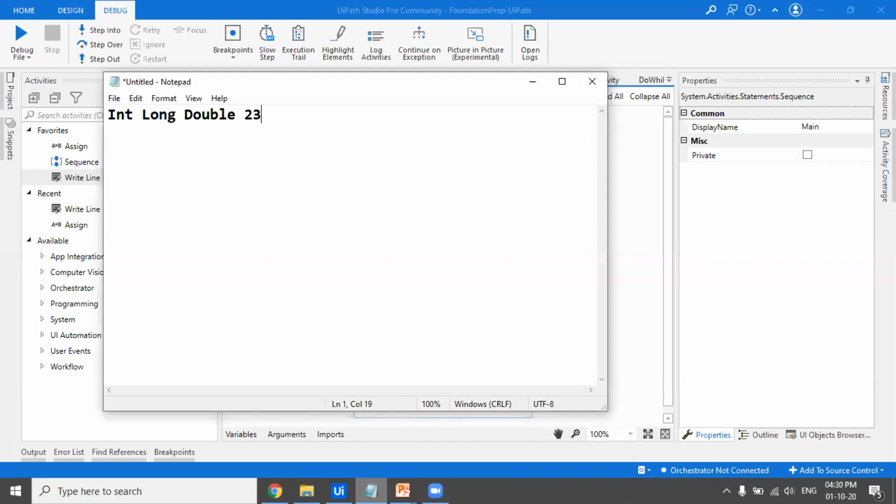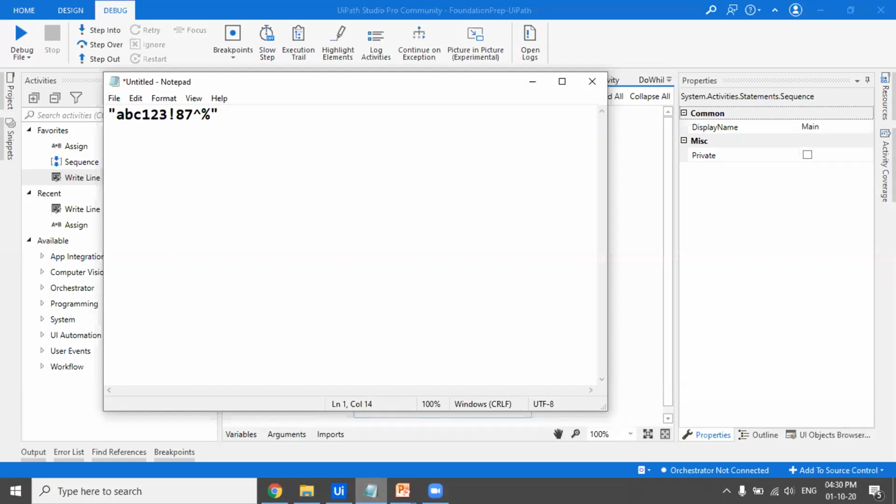Suppose I want to store 231.12. This you cannot store in integer or long, but you can store it in double because there is a decimal in this number. Long has a limit greater than 32767. So if you want to store any number greater than 32767, then you can use the long data type. Talking about alphanumeric values, suppose you want to store ABC 123, and you also want to store any number of special characters. You can store this in a string.